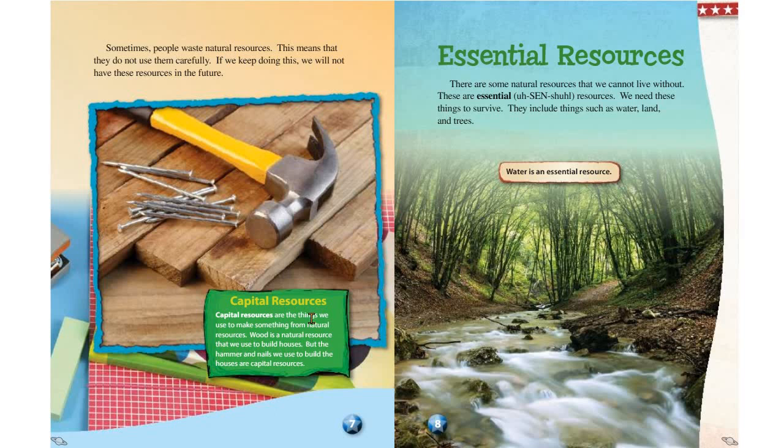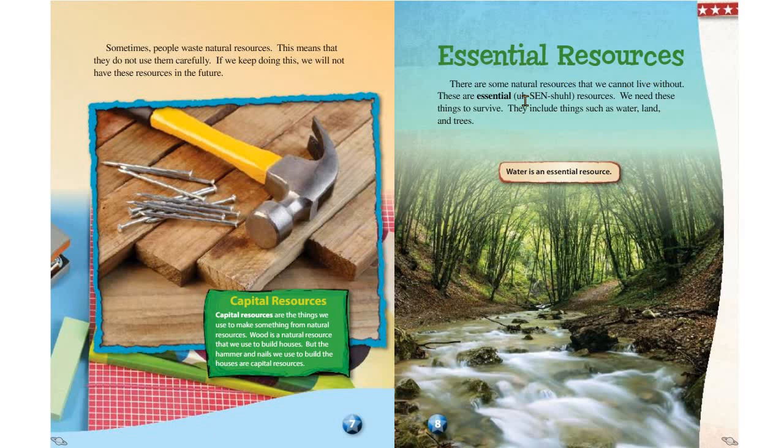Capital resources. Capital resources are the things we use to make something from natural resources. Wood is a natural resource that we use to build houses, but the hammer and nails we use to build the houses are capital resources.